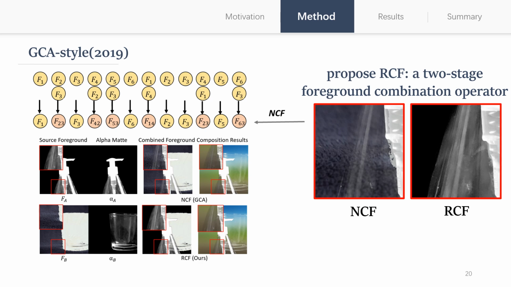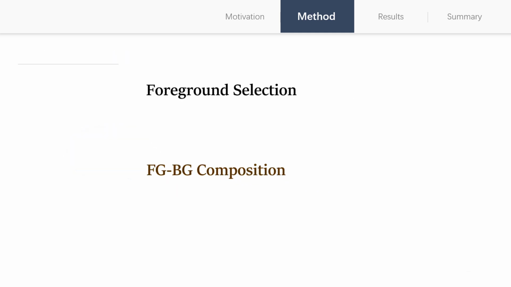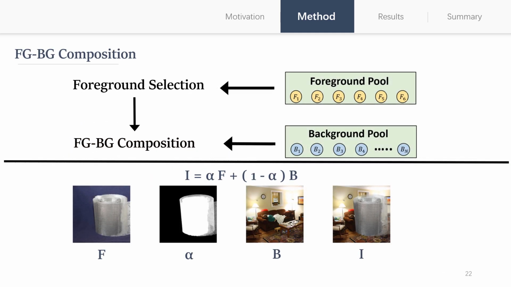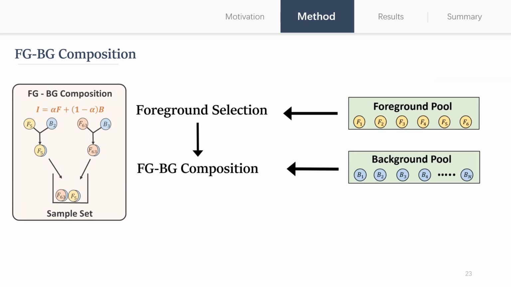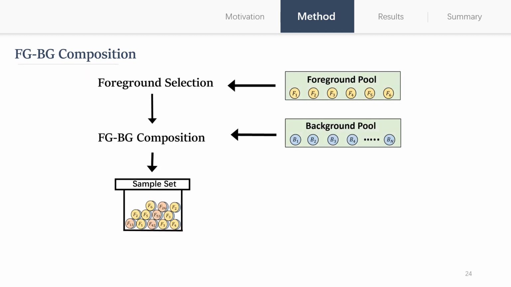The second step is foreground-background composition. This step assigns random backgrounds for the selected foregrounds. Based on the matting equation, it composites the selected foregrounds with random backgrounds to generate samples. Then the samples will be included into the sample set, so that a sample set for training can be formed.